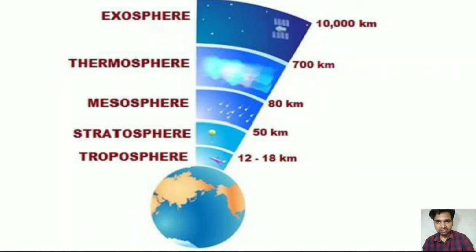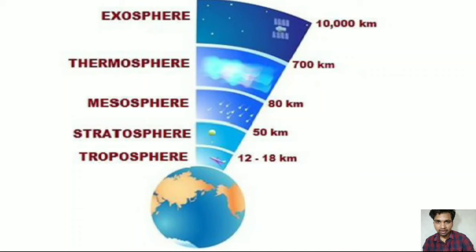Dear friends, the second layer is the stratosphere, which extends from 12 to 50 km. Here various types of paratroopers, balloons and jets are flown.